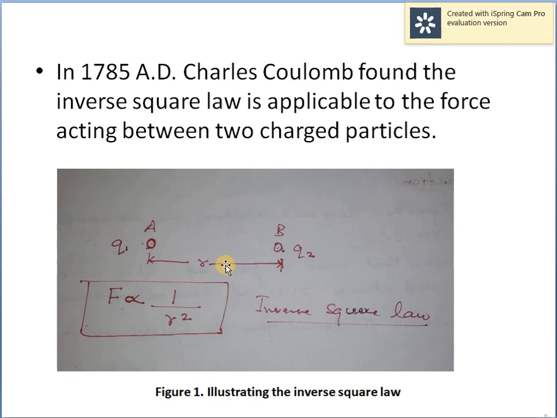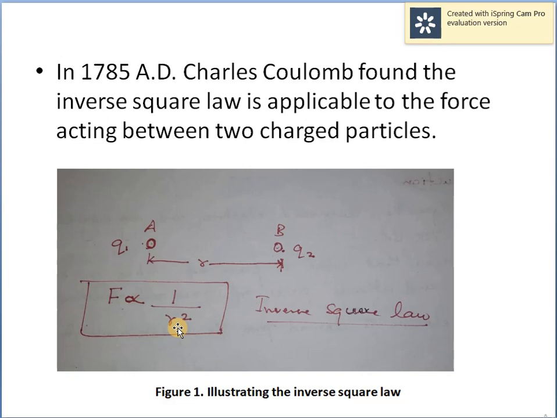So according to the inverse square law, the electric force which is acting between the two charged bodies is inversely proportional to the square of the distance between them. This is similar to the inverse square law which is applicable in the case of gravitational force.